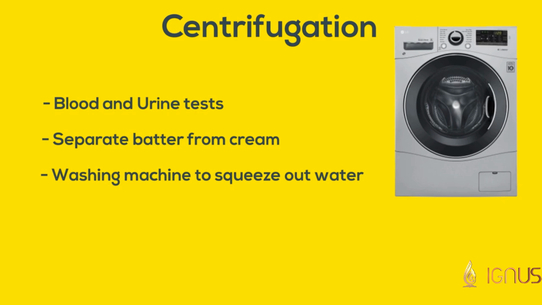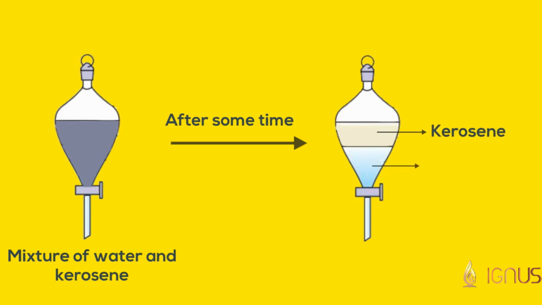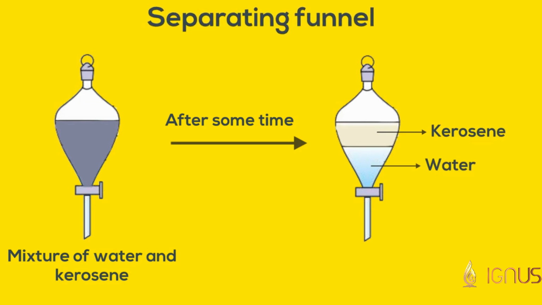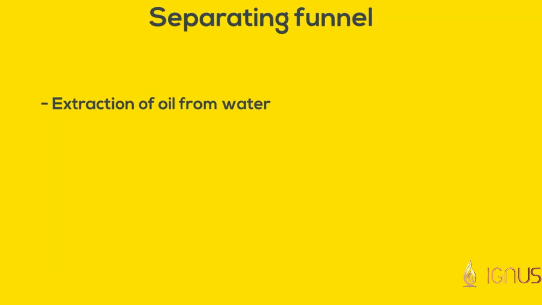When we have two liquids of different densities which do not mix, we use a separating funnel. When you put the mixture in the funnel and leave it for some time undisturbed, the heavier liquid will settle down and can be separated out. It is used in extraction of oil from water and iron from its ore.